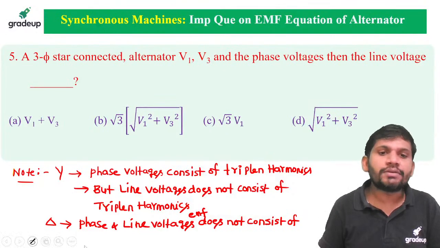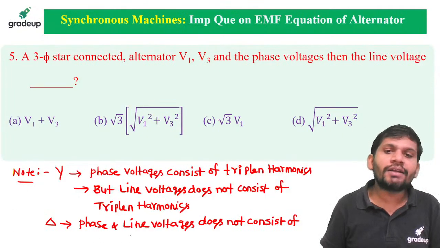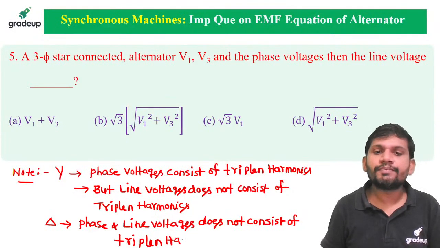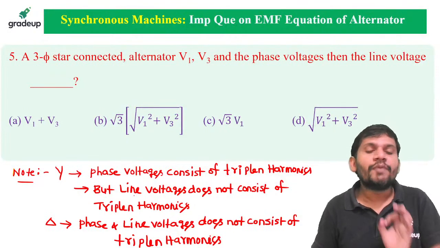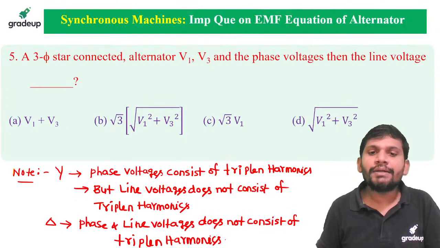The phase voltage means EMF. Okay, no need to write this one. You know from the concept, students. Yes, phase and line voltages do not consist of triple N harmonics. But